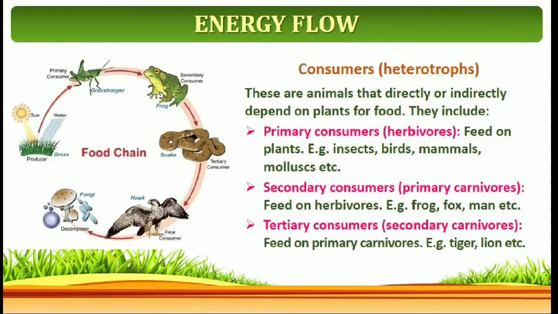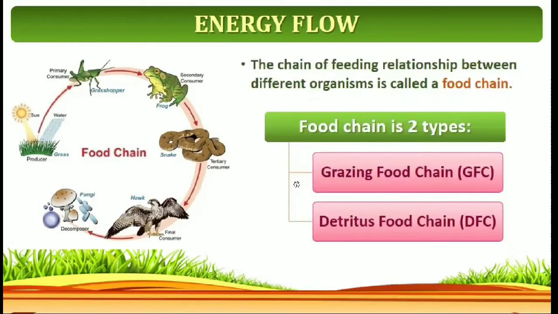At the end, one day all the organisms die, and the dead bodies are converted by decomposers. Once again, through the biogeochemical cycle, everything is converted into mineral elements, and these mineral elements are utilized again by producers. So the energy flow takes place from one level to another level. It begins from producers, ending with decomposers. This cyclic flow is called the biogeochemical cycle.